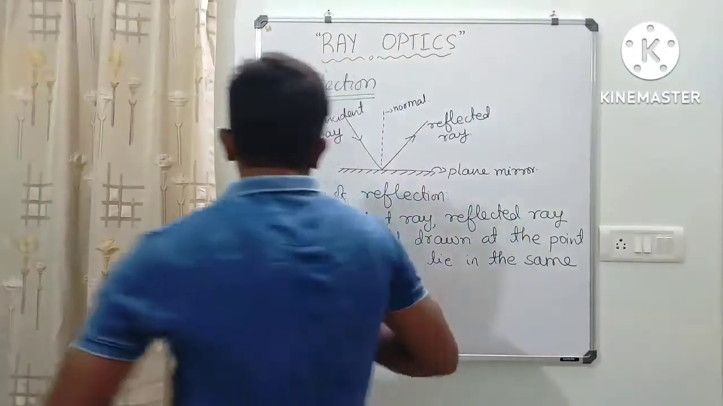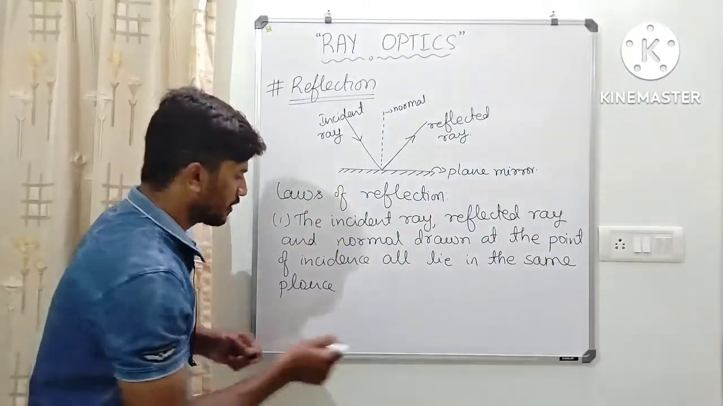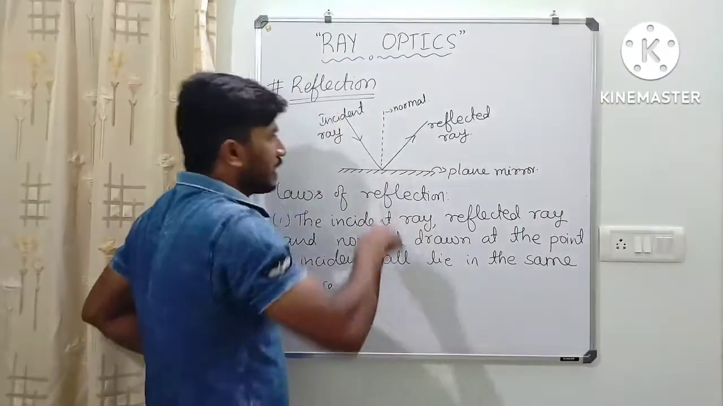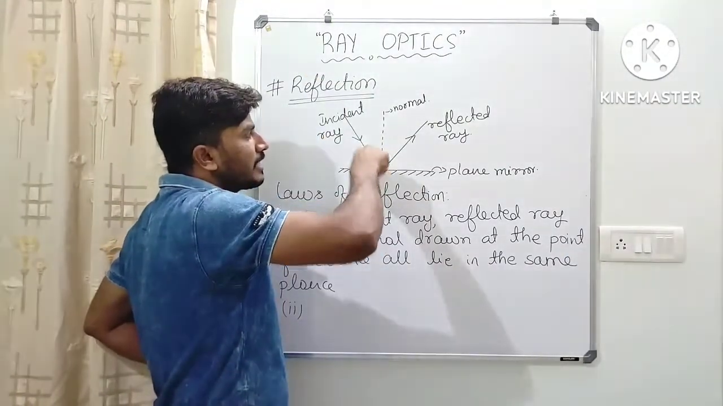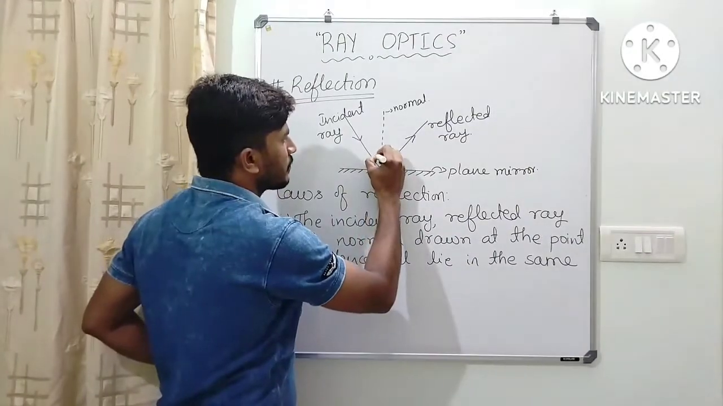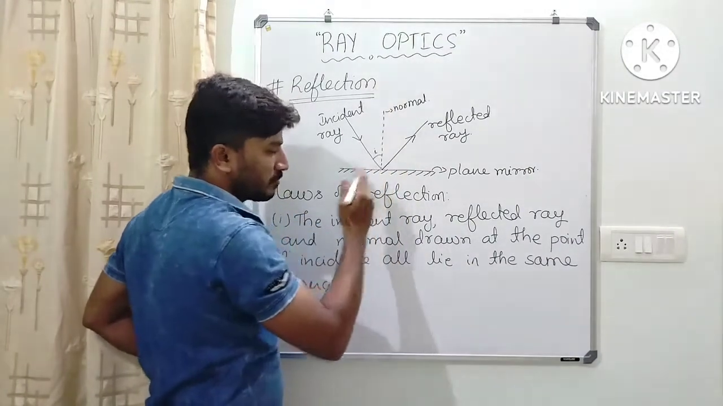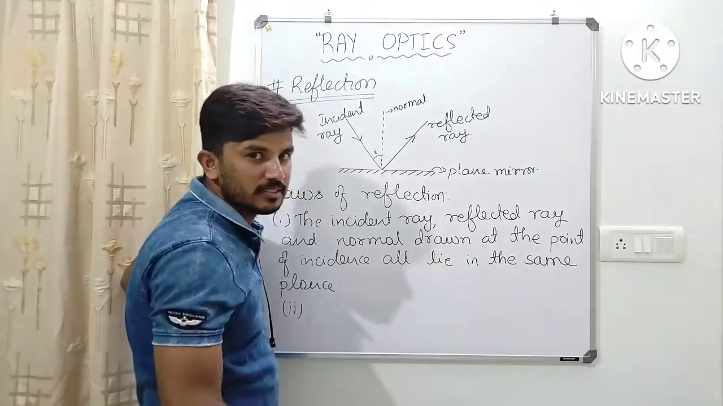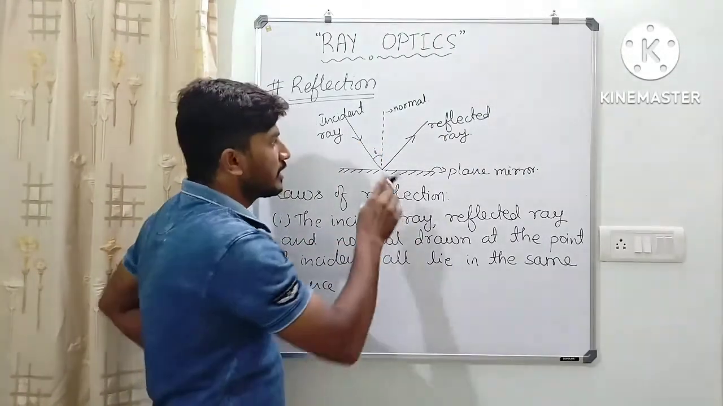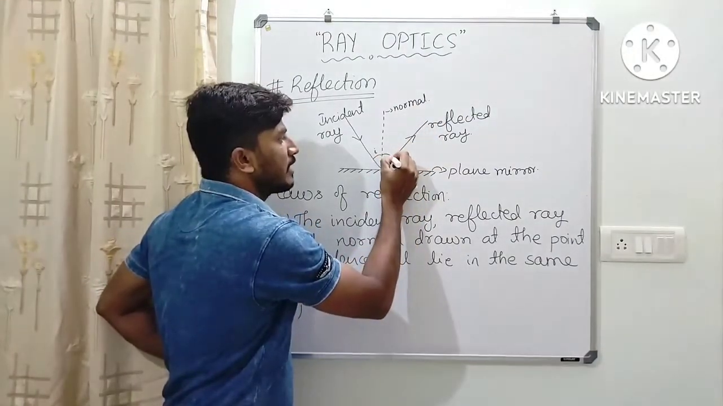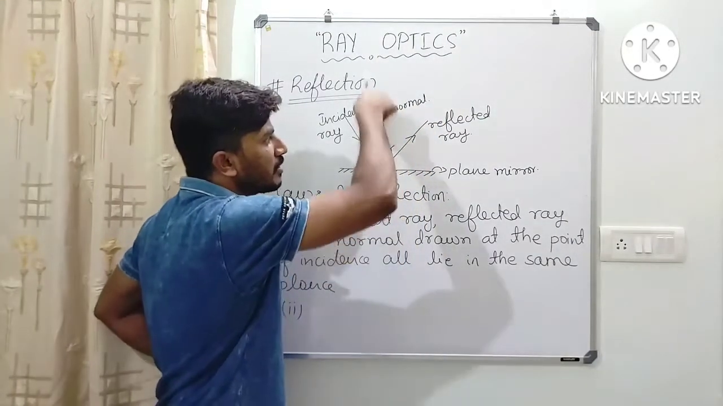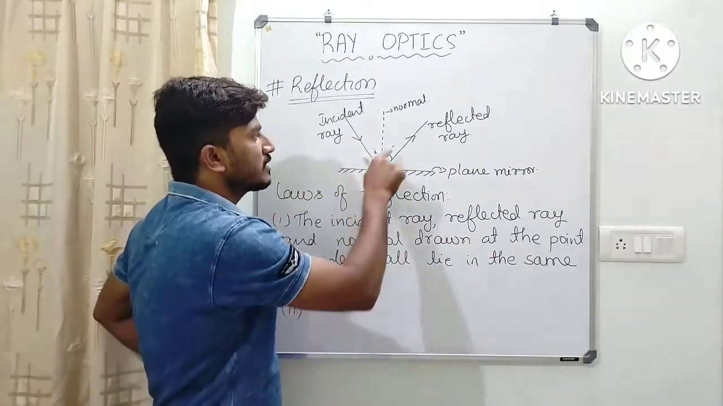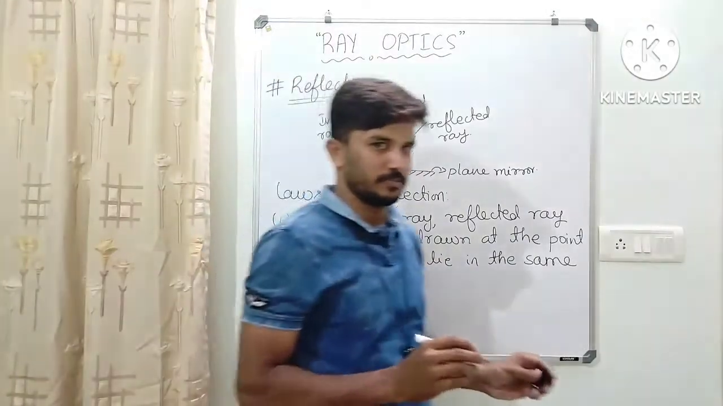Now we have one more law. So there are two laws for reflection. Second law: if I consider the incident ray is making an angle i with the normal, that is called the angle of incidence, and the reflected ray is making an angle r with the normal, that is called the reflecting angle. This is called angle of incidence, this is called angle of reflection.